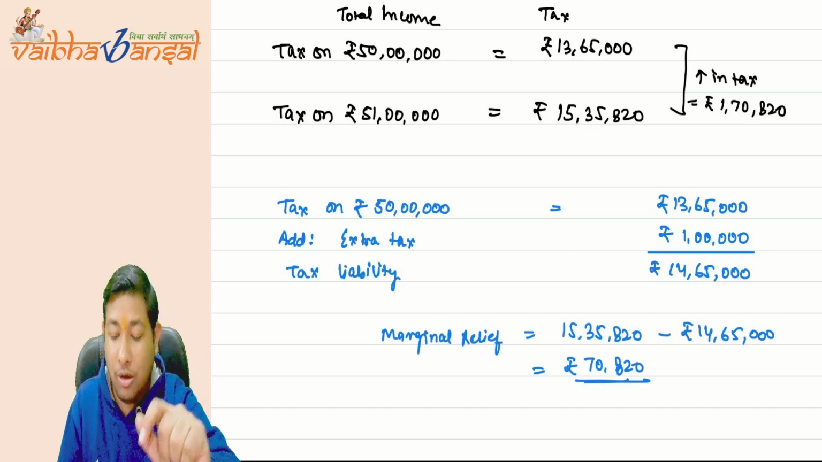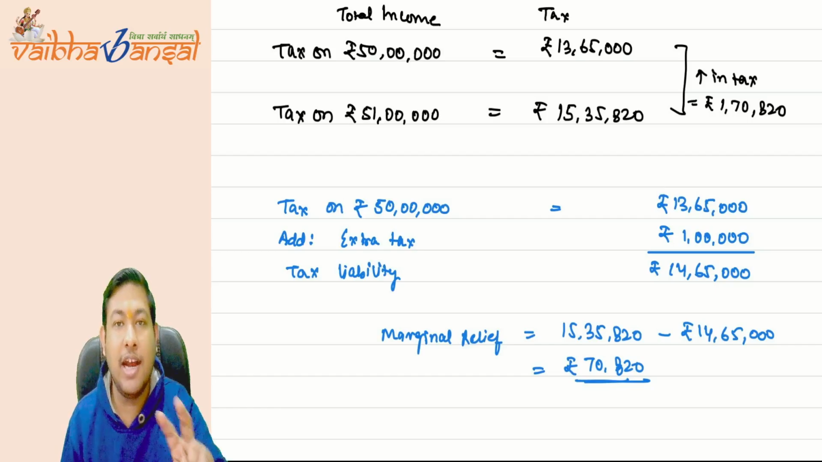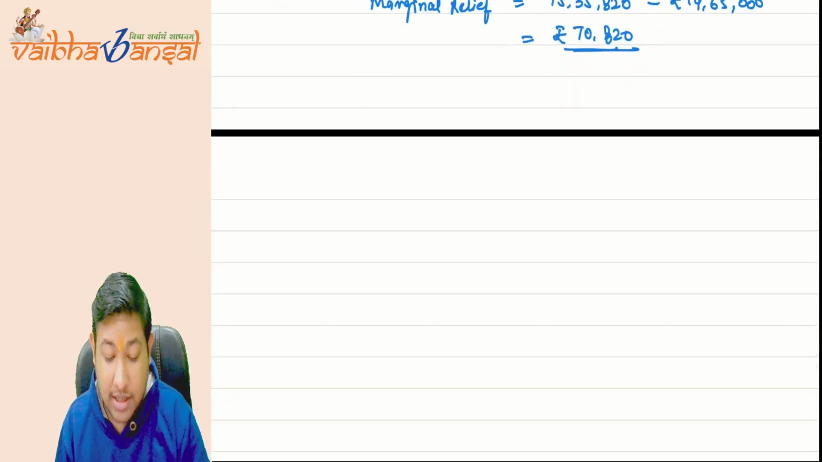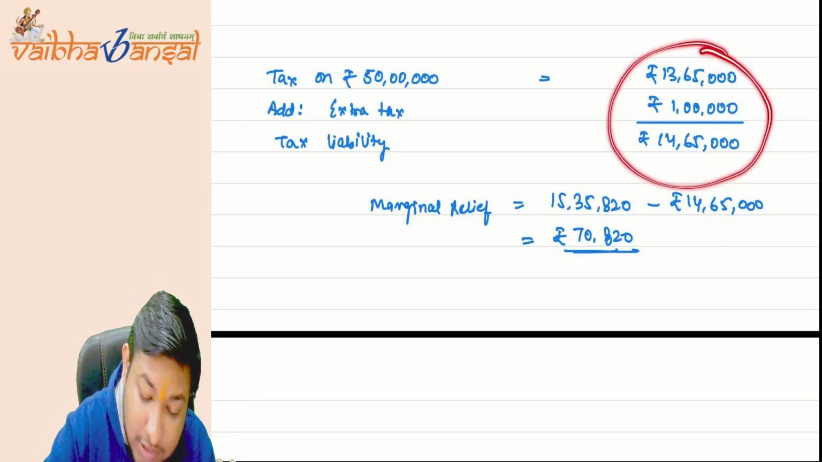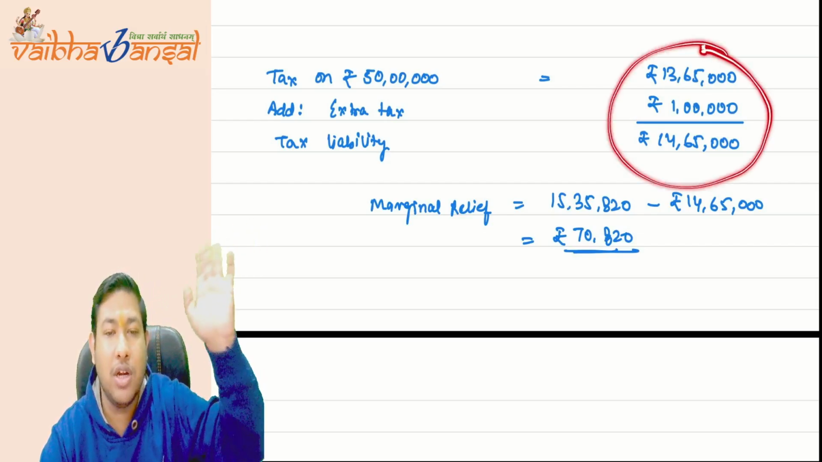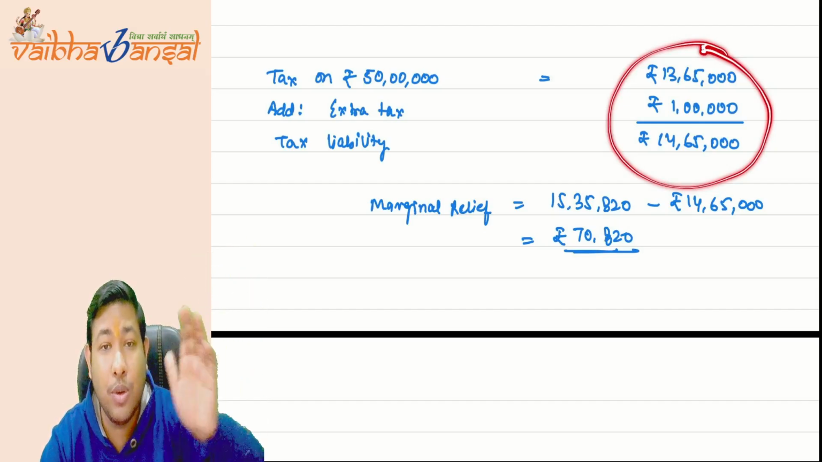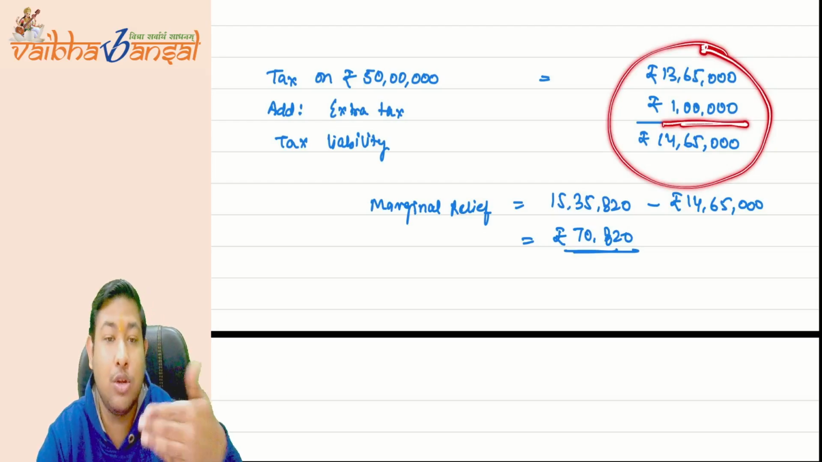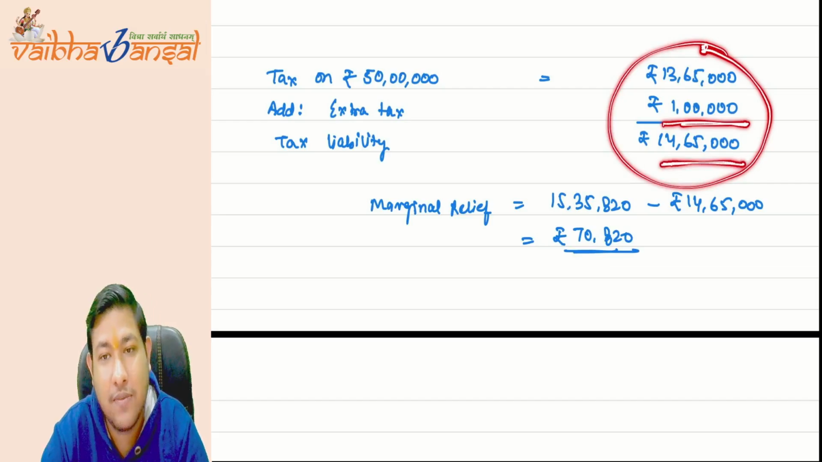Now understand, there are two methods to solve this problem. There are two methods to solve this question when it comes to the exam paper. What you can do? The first method is just calculate tax on 50 lakh rupees only, and then add the extra income that you have earned, the extra income of 1 lakh rupees, and you come to 14 lakh 65,000.